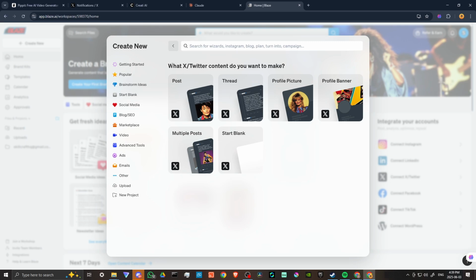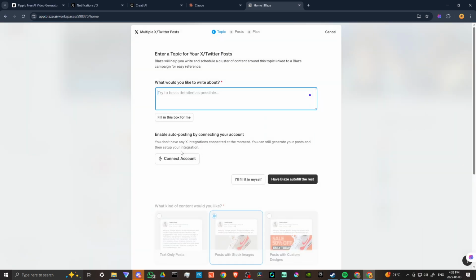But if we want to create multiple posts for Twitter, we can click here on multiple posts and we can say, what do we want to write about? Let's go ahead and say AI animation. We're going to talk about that. And then you're going to see here in just a moment.